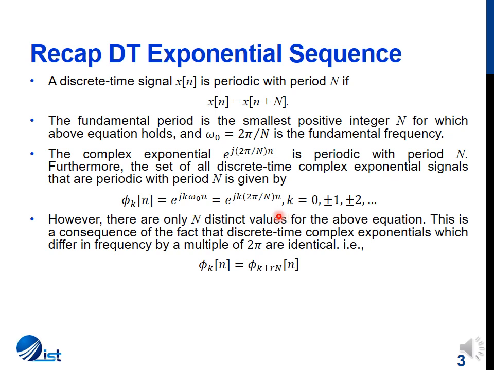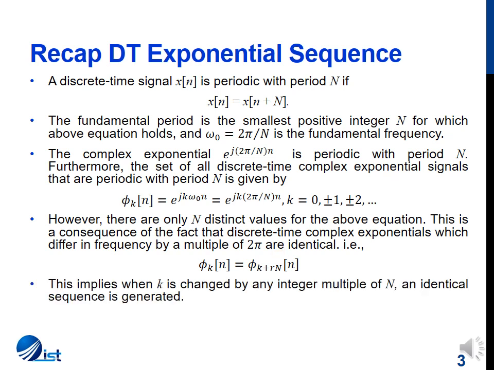Which means that for this signal we have only n distinct values, and these n distinct values, or n samples, exist because we know that discrete time complex exponentials which differ in frequency by a multiple of 2 pi are identical. So when k is changed by any integer multiple of n, an identical sequence is generated.